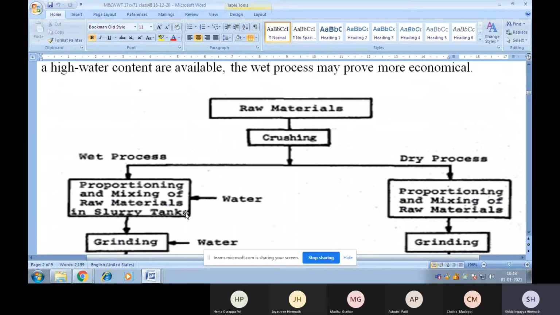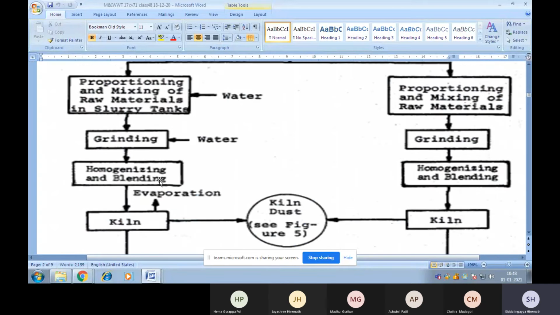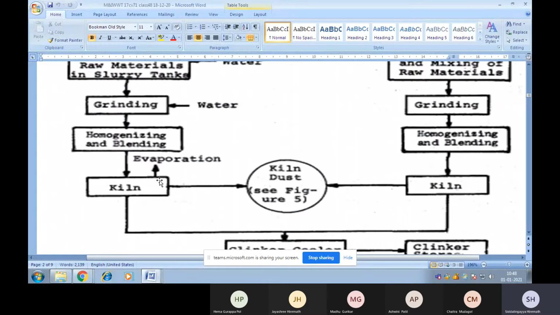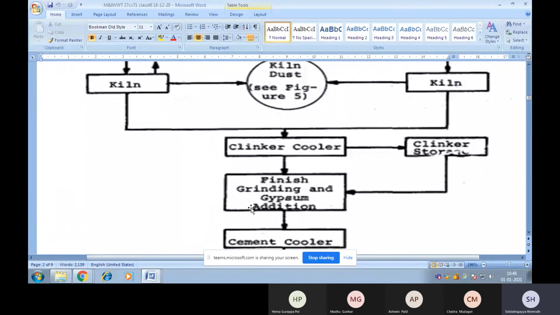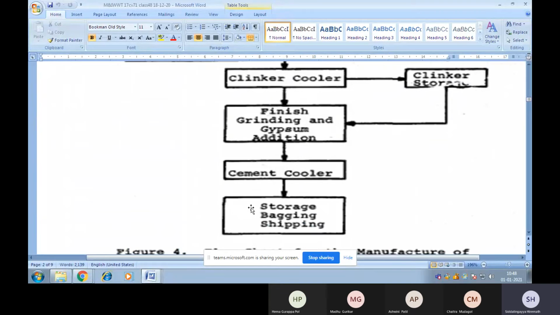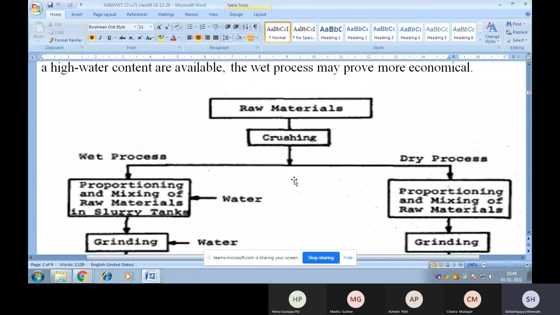if clay and marl with a high water content are available, the wet process may prove more economical. So this is the process flow chart for the manufacturing of cement from the raw materials mentioned above. Raw materials crushing will be done. If you are using the wet process, these are the various processes: proportioning and mixing, grinding, homogenizing and blending, kiln, kiln dust, clinker cooler, finish grinding and gypsum addition, cement cooler, storage, bagging, shipping. So these are the various processes of the wet process.